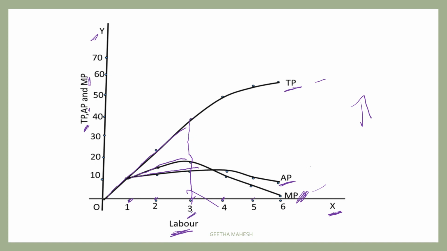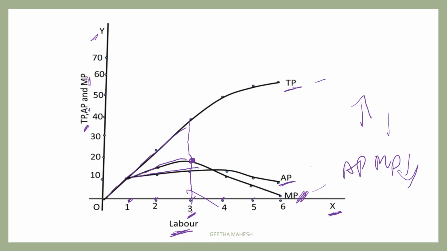At the third unit of labor, marginal product is maximum. After that, MP starts decreasing, and AP and MP both start decreasing after the third labor.